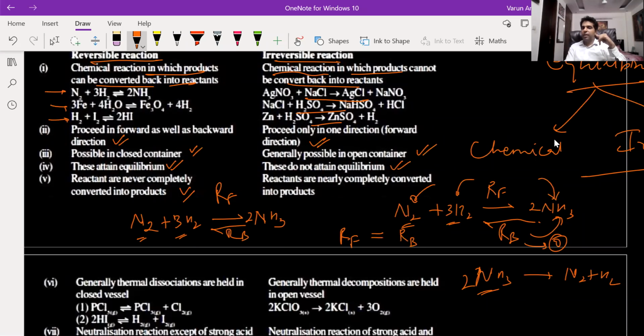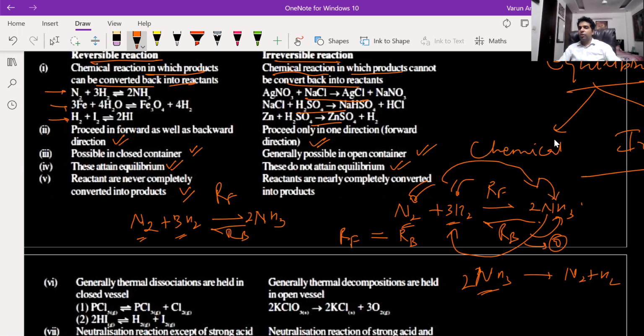And at some time, their rates will become equal. Then we say that the equilibrium has been established. Now, when the rates have become equal, that does not mean the reaction has stopped. The nitrogen and hydrogen will still be reacting to give me ammonia, and ammonia will still be decomposing to give me nitrogen and hydrogen. But the rate at which nitrogen is formed and the rate at which the moles of nitrogen are decomposing will be the same. That is the meaning when the rate is the same.